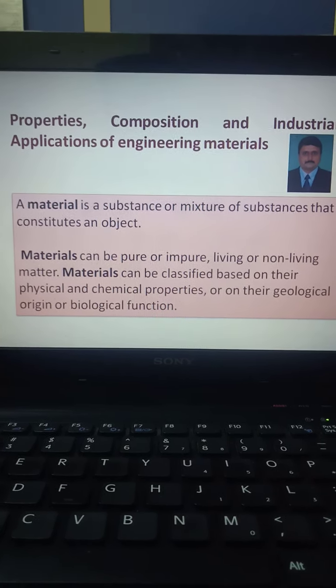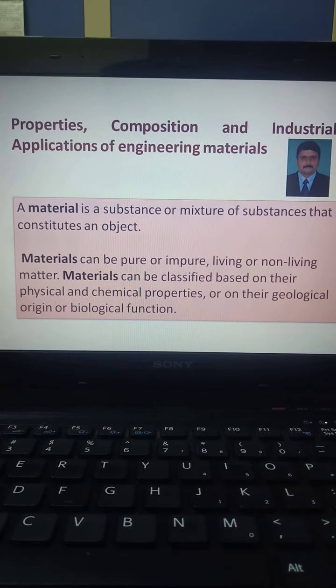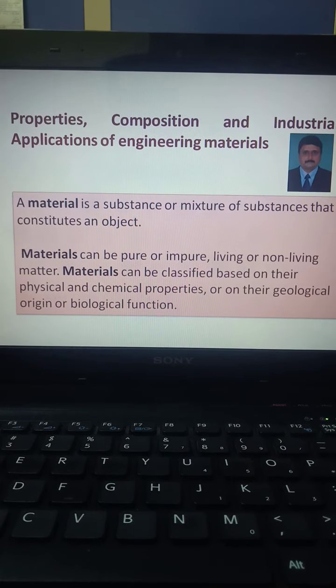Okay, today we'll look into the properties, composition and industrial application of the engineering materials. Now, the question arises: what is a material? A material is a substance or a mixture of substances that constitutes an object. So any object which we have or which we make contains materials.